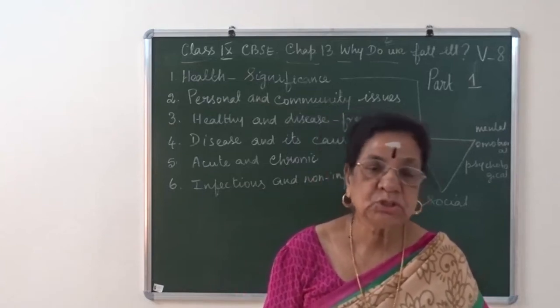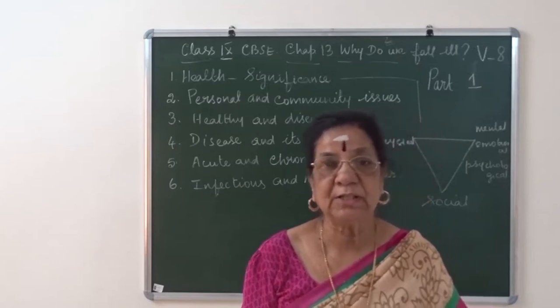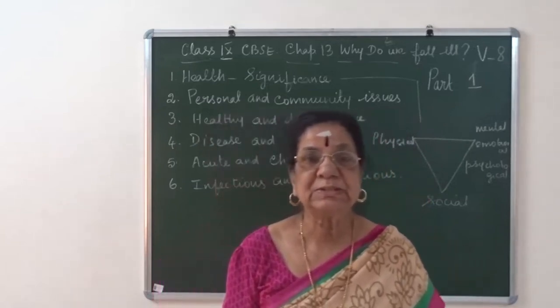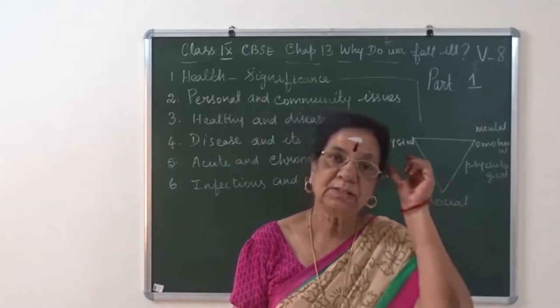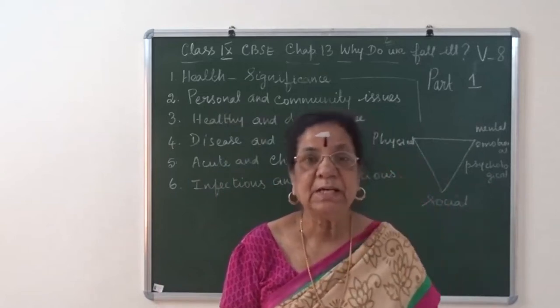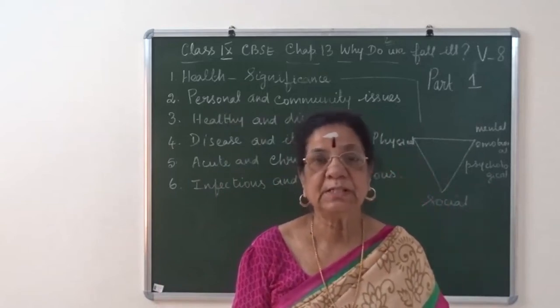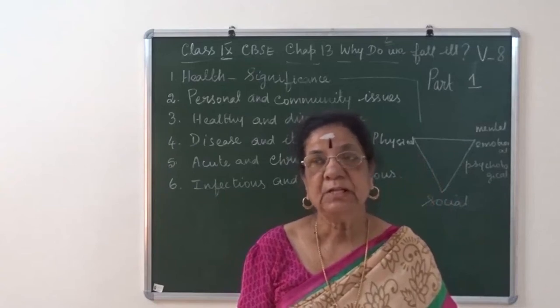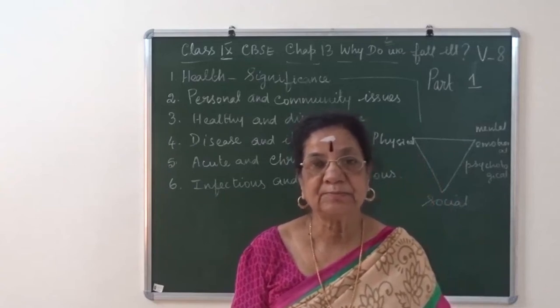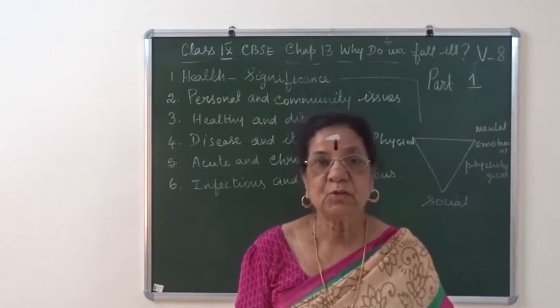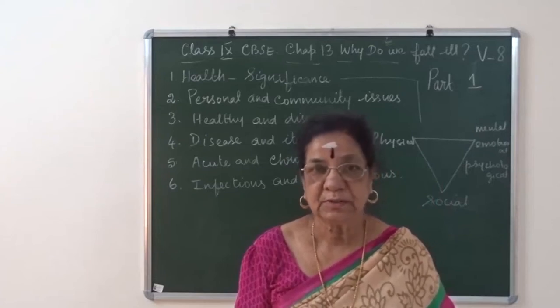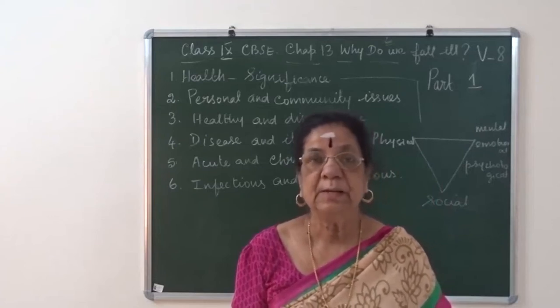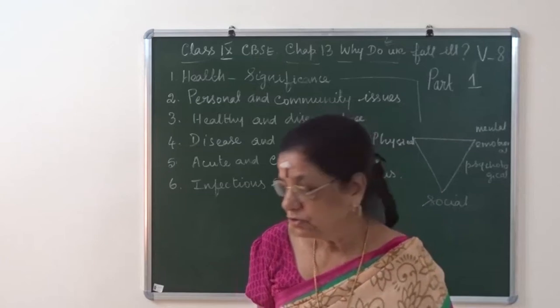And social well-being. Social refers to the society. In a society, we should keep ourselves fit enough to live in the society. So the definition for health: health is a state of well-being, physically, mentally and socially.